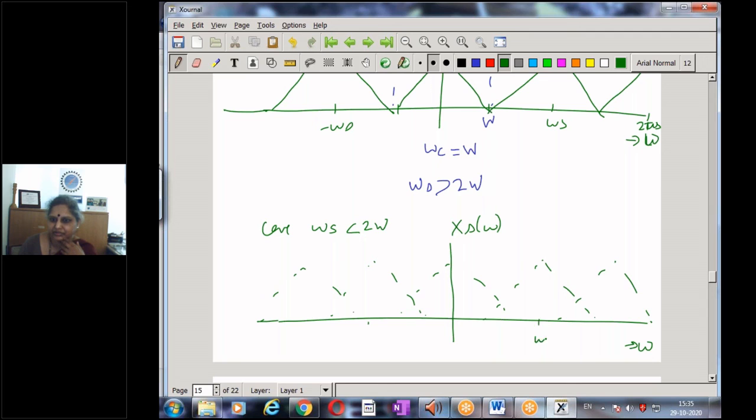Because there is going to be an overlap in the spectral components, I try to get the equivalent effective spectrum, and this is going to be my spectrum of the sample signal.